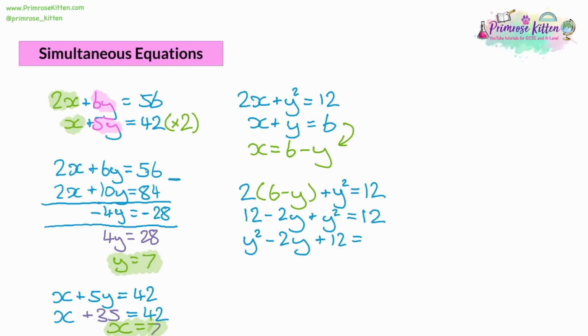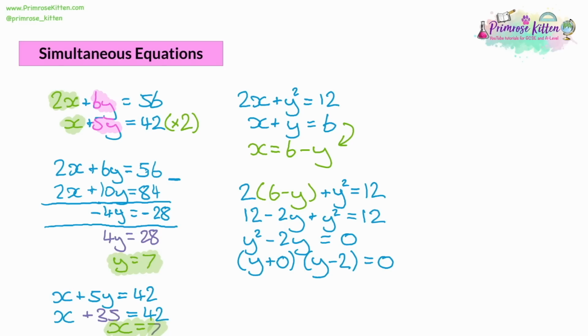Now, we could write it out like this. If we take 12 away from both sides, then it's going to be equal to 0, and we'll get a quadratic. So now to find what y is, we need to factorize the quadratic. We have y in both because y times y will give us the y squared. We want two numbers that multiply together to give us, well, there's no number on the end, so it'll be 0, and add together to give us negative 2. So that's going to be a y plus 0 and a y minus 2.